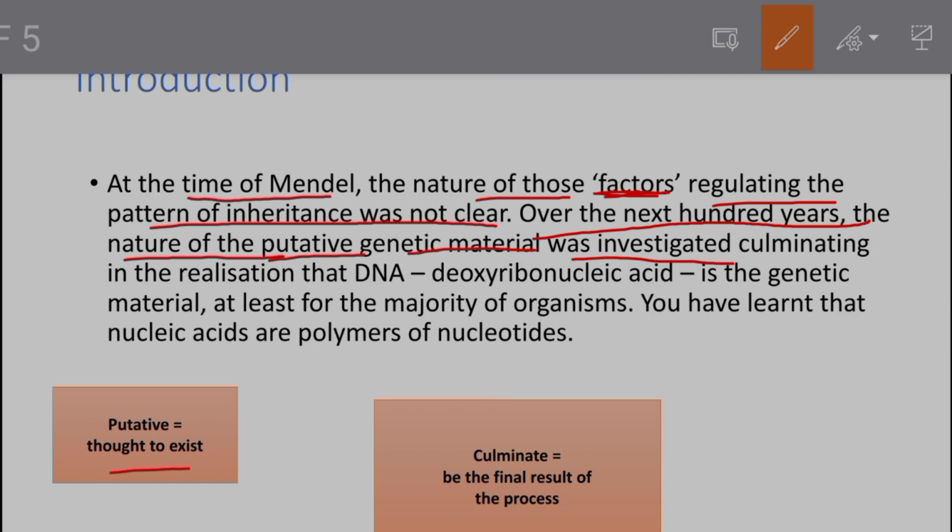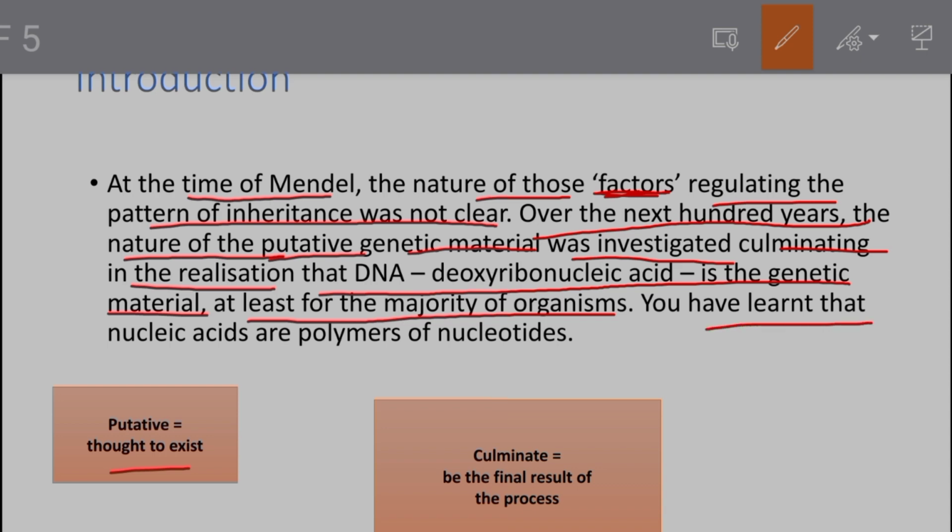So this genetic material, which was thought to be existing, was investigated, culminating in the realization that DNA is the genetic material. Culminate means the final result of this investigation process was that the putative genetic material was DNA, at least for the majority of organisms.